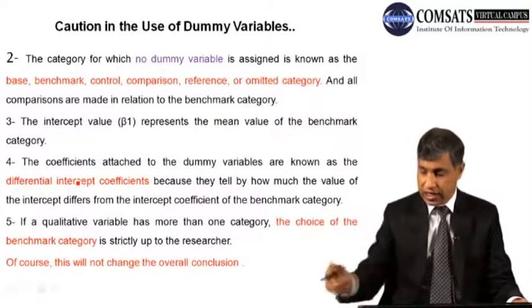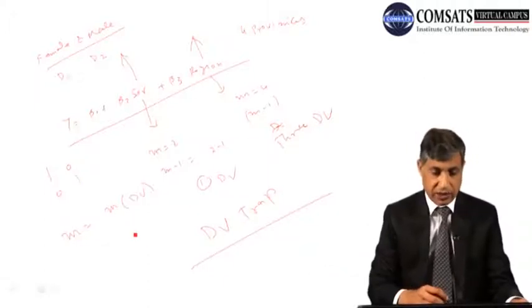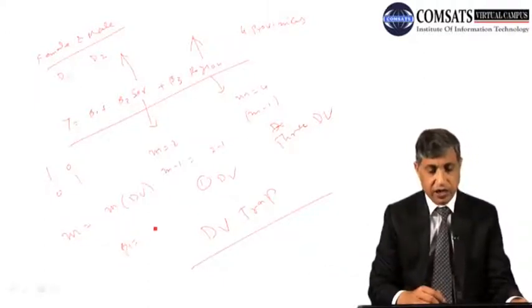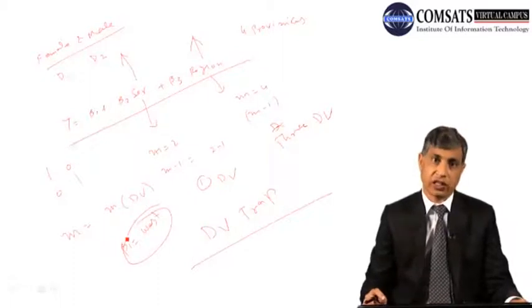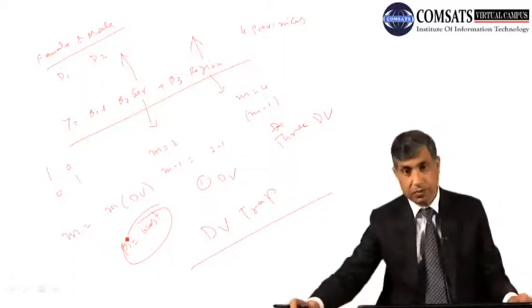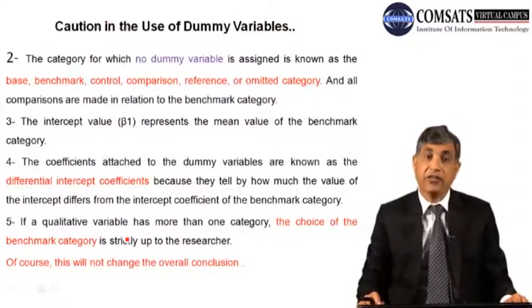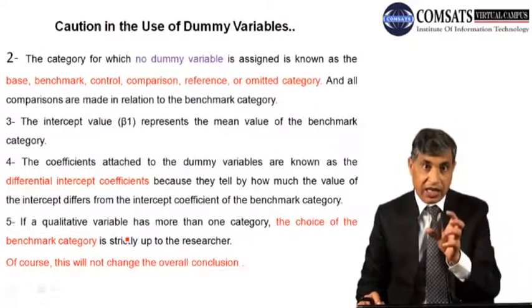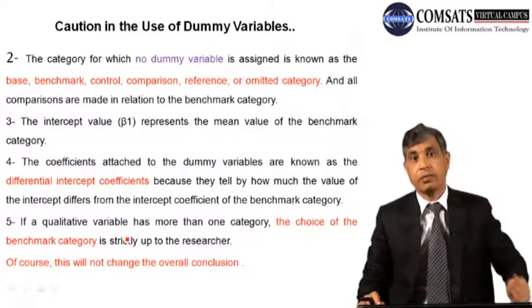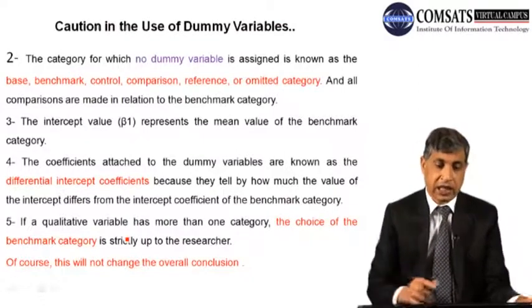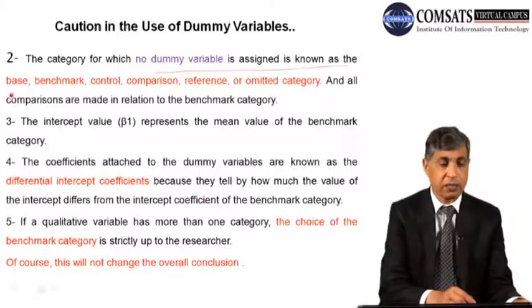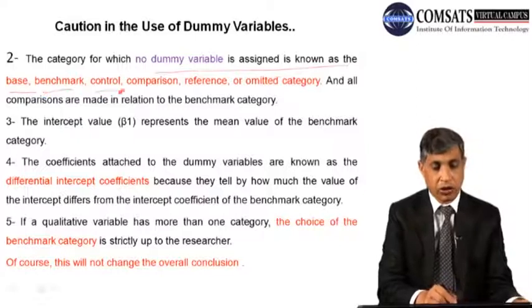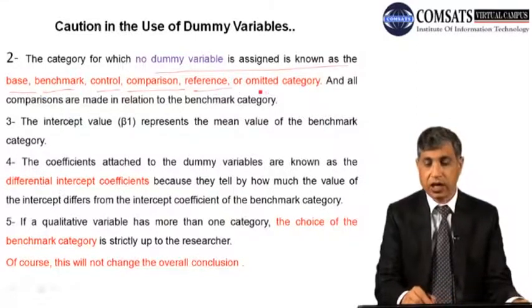Now you will come to know that in the previous lecture I called beta 1 equal to West in Pakistan, that I took it as the base category. Now you know that for every category variable we are using one less dummy, and what is the reason? The category for which no dummy variable is assigned is known as the base, benchmark, control, comparison, reference and omitted category.